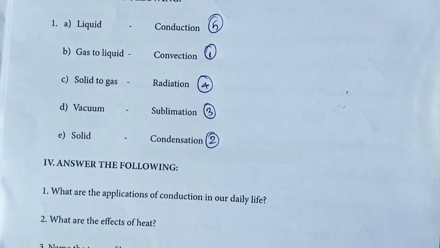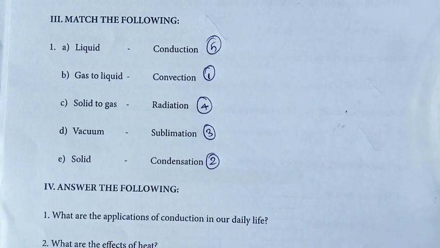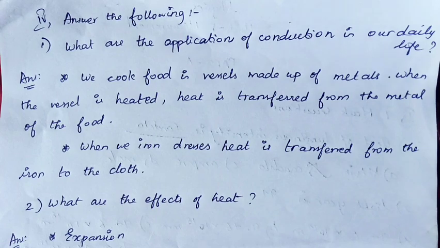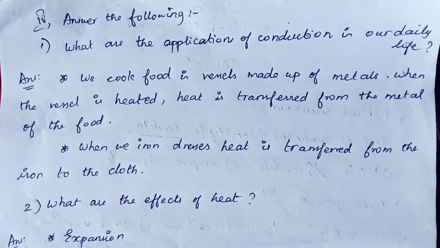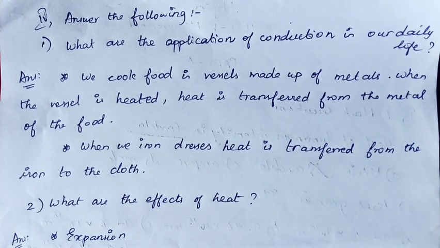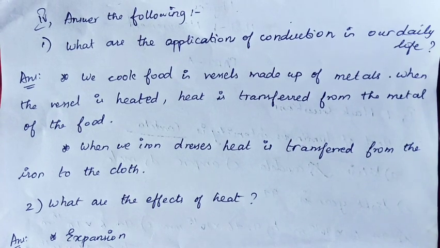And then answer the following. First one, what are the applications of conduction in our daily life? The answer is, we cook food in vessels made up of metals. When the vessel is heated, heat is transferred from the metal to the food. When we iron dresses, heat is transferred from the iron to the cloth. This is the answer for first one.